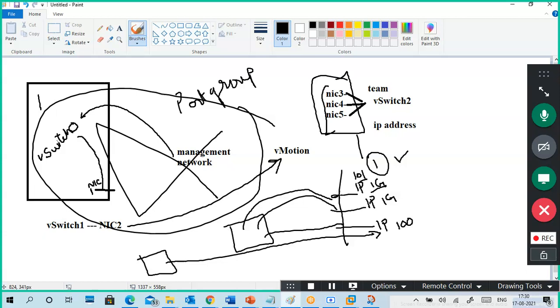So packets are delivering here, and one port cannot handle more traffic. There is a chance of disconnection or failure of the NIC, or the load on a single NIC is very high, so the NIC speed maybe does not match.